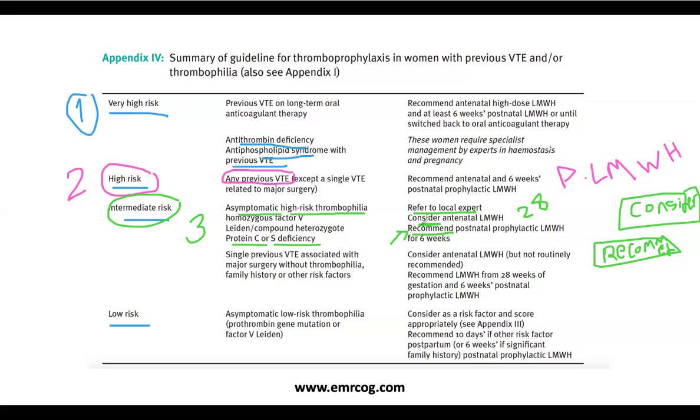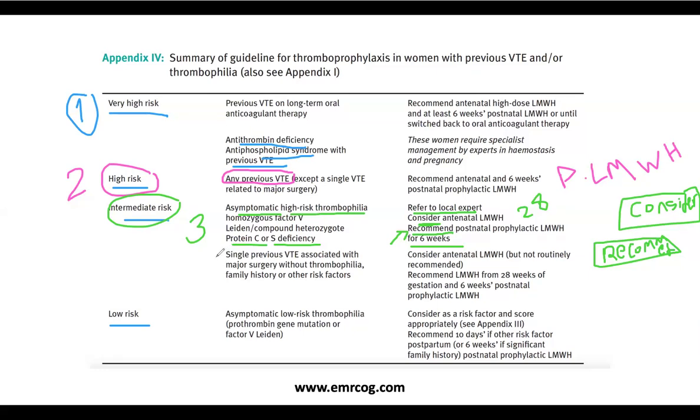This is to recommend postnatal prophylactic low molecular weight heparin for 6 weeks. And there's a very famous example in Dr. Konji book of the questions. There's one question on this, and it is the same, recall one. So, recommend postnatal prophylaxis, low molecular weight heparin for 6 weeks. This should be the answer of this tricky question. Because if you have to choose between consider and recommend, you will go for recommend. The best, of course, option ever, that you have the same line as the guideline, the complete line. But when you are in a situation that you have to choose between the two options, go for recommend.